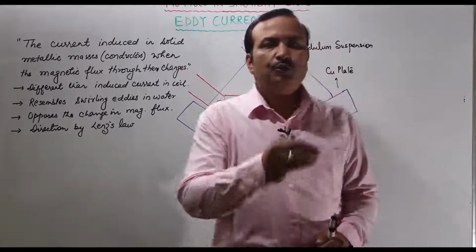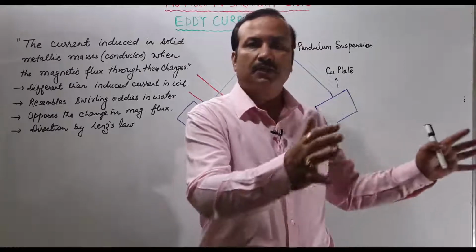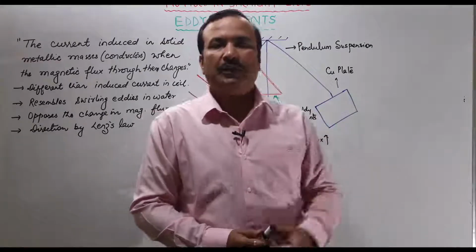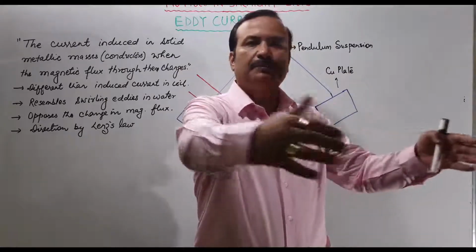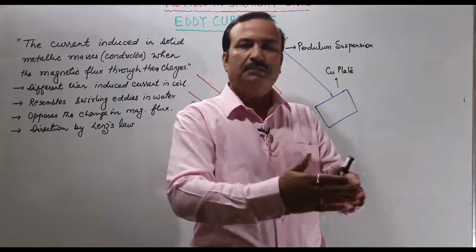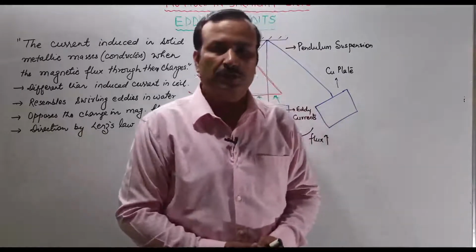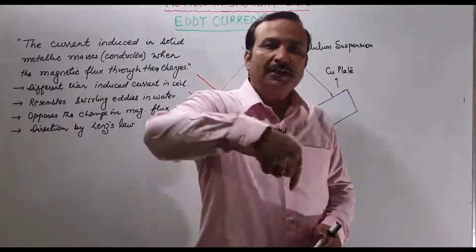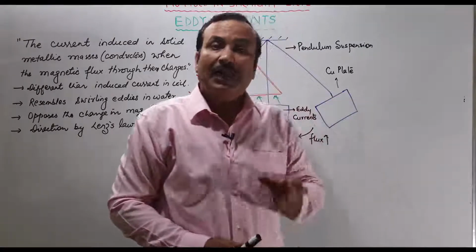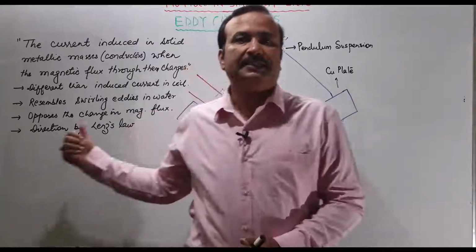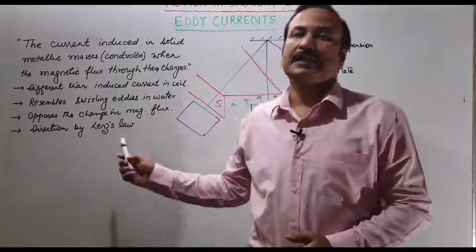You must have seen when you throw a stone in water which is at rest in a pond or some stagnant water, you will find ripples are formed. जैसे आप पत्थर फेंकते हैं, ripples form हो जाते हैं, right? Which pass energy from the point where it is thrown to the end part of the pond. Okay, so you will find those are the ripples in circulating form. Yes, so that kind of current is this. Its pattern resembles those eddies in water. That's why it is called eddy currents.